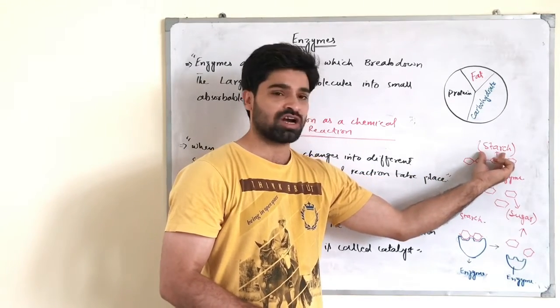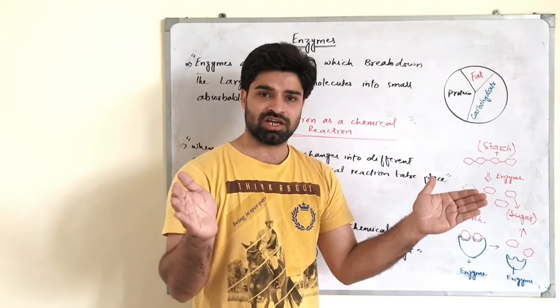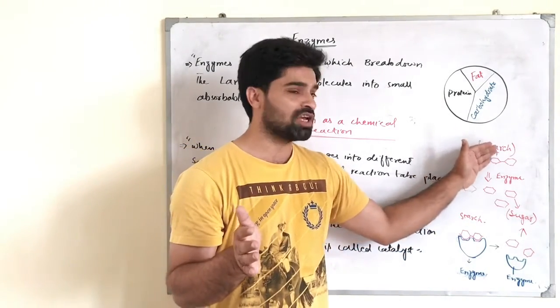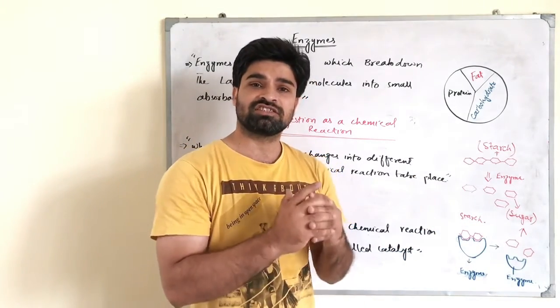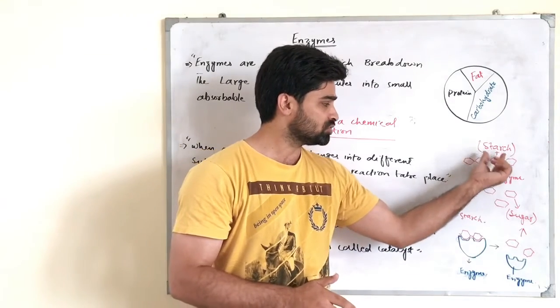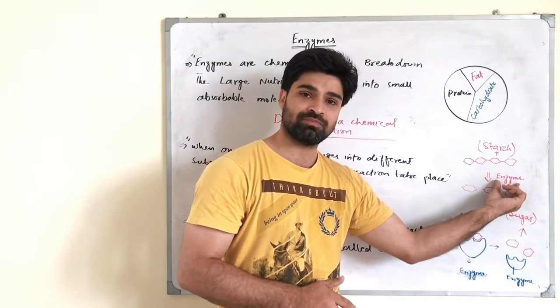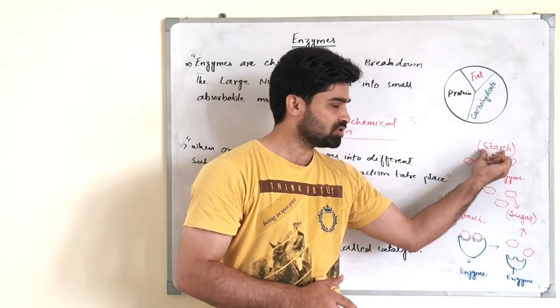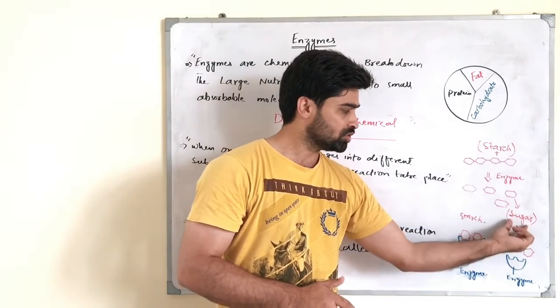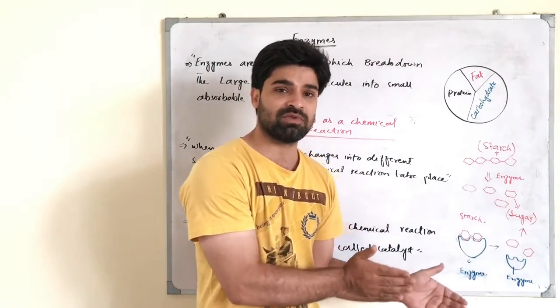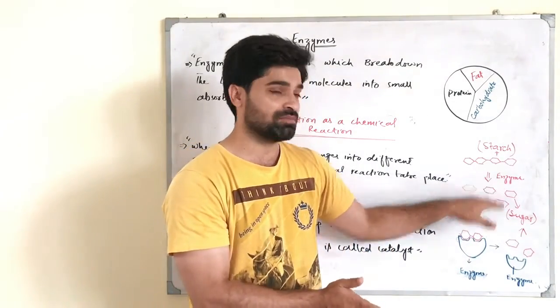Starch is a large molecule which is present in our food, and that starch molecule changes chemically from starch to sugar in the presence of enzyme. That starch molecule changes from one type of chemical to another type of chemical with the help of enzyme.